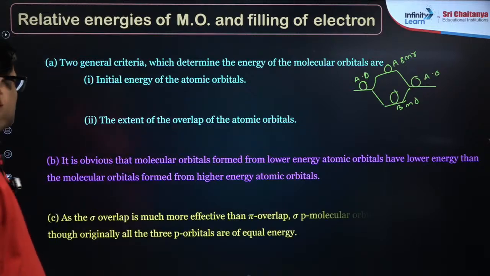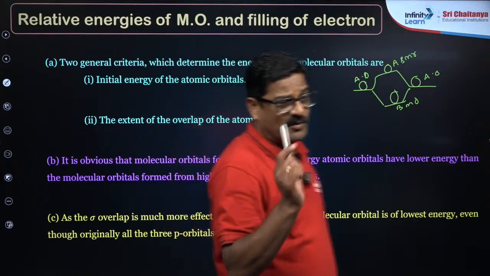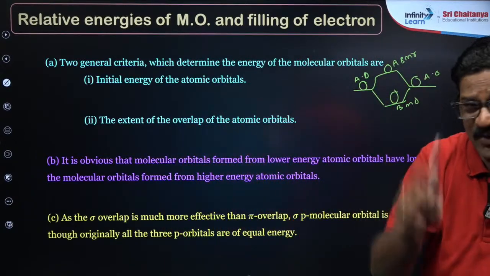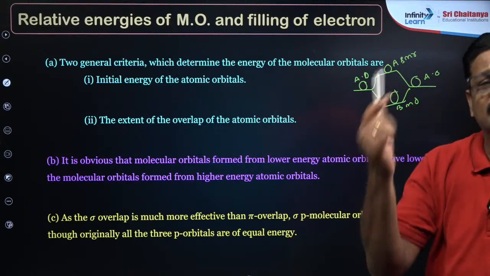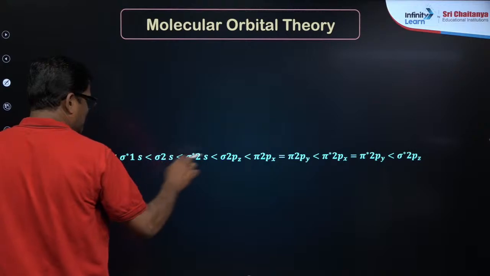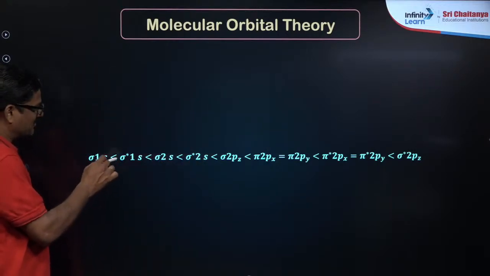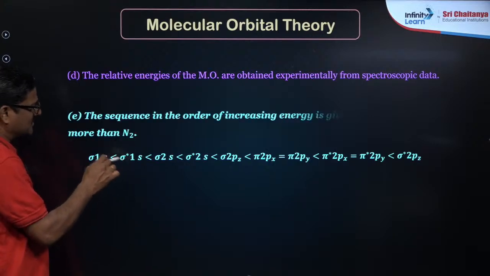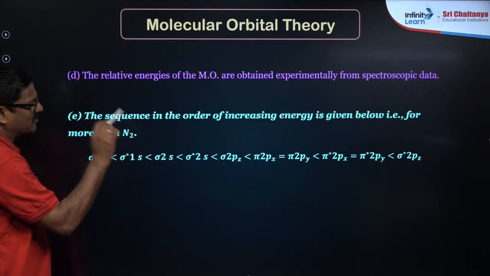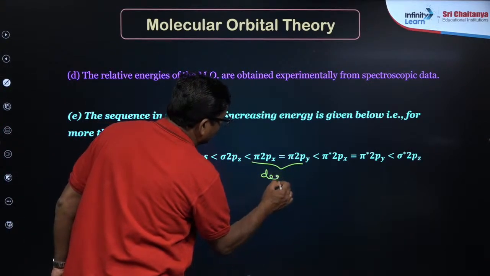Okay, very good. As sigma overlap is more effective than pi, the sigma bond has more electron cloud between the nuclei, lower energy and higher stability than the pi molecular orbitals. So the orbital energy order is: sigma 1s is less than sigma star 1s, less than sigma 2s, sigma star 2s, sigma 2pz, pi 2px and pi 2py. These two are degenerate.